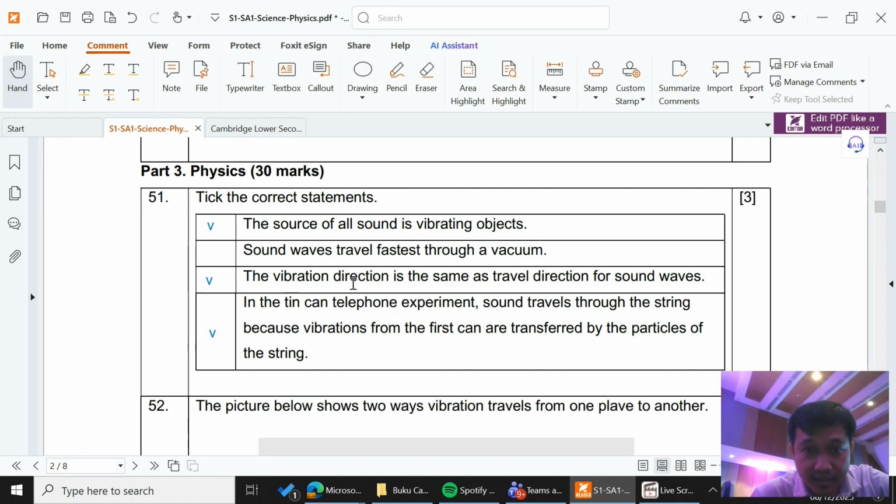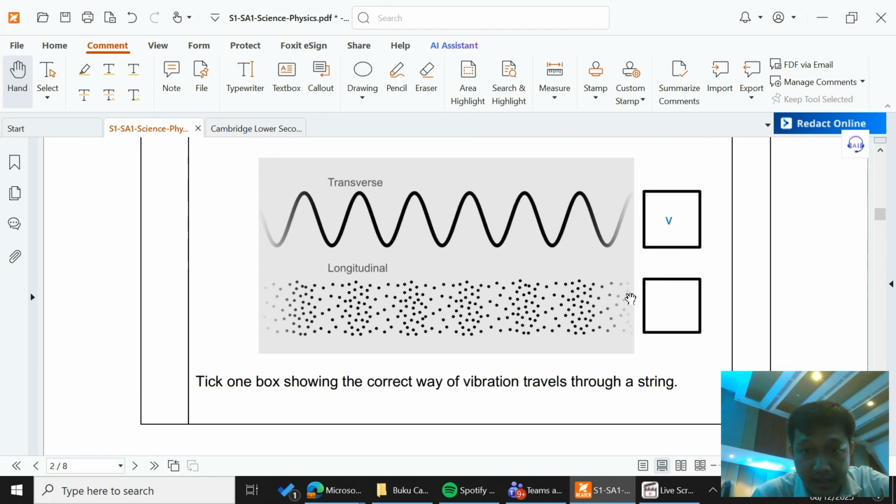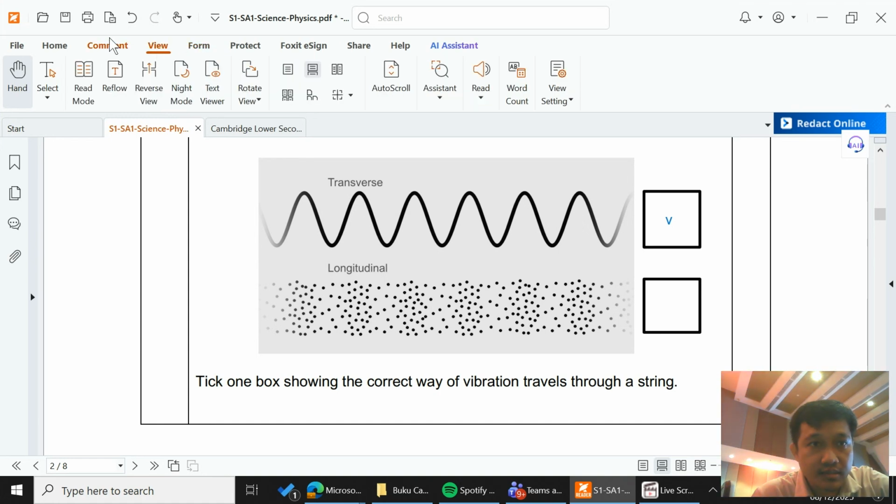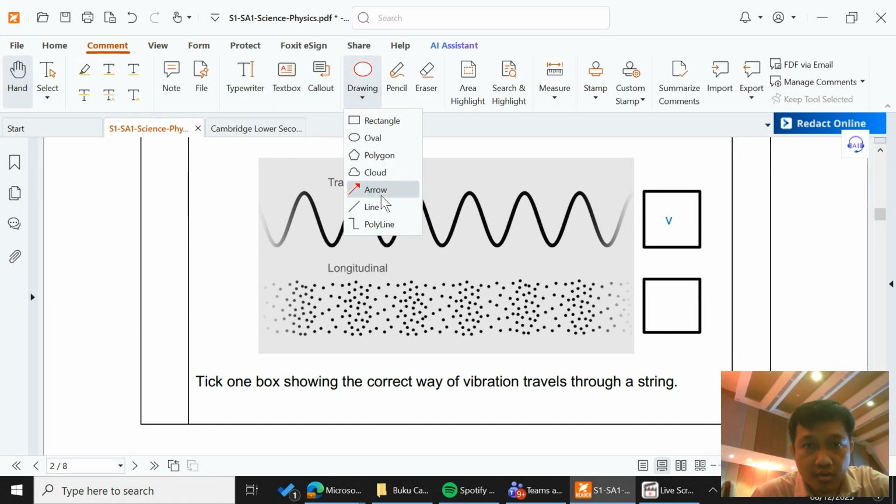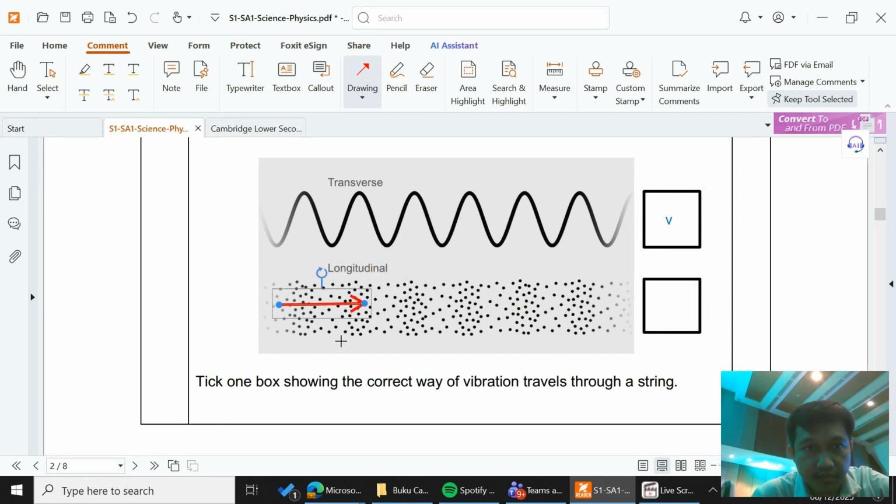Third, the vibration direction is the same as the travel direction for a sound wave. Remember, a sound wave is a longitudinal wave. Let's draw something like this. This is the direction of vibration, back and forth like that, and this is the direction of transfer.